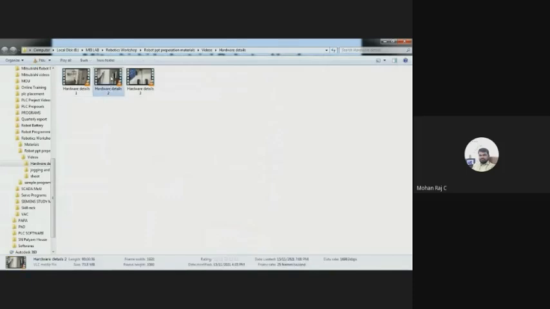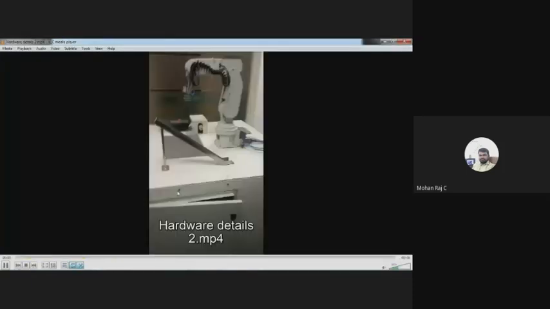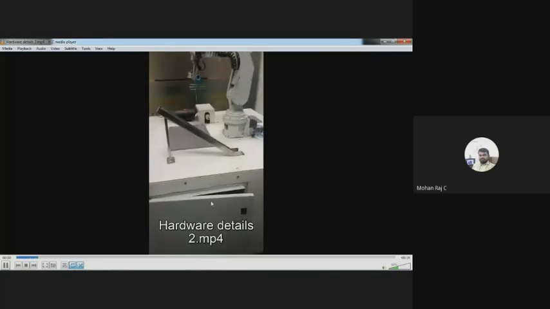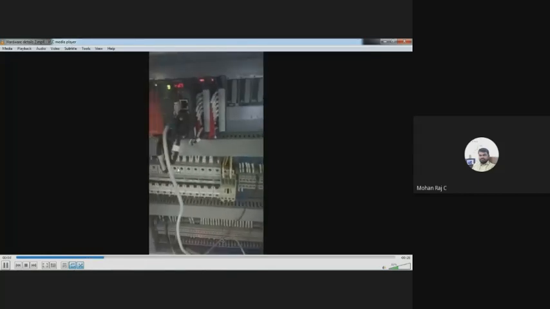And one more thing, what is inside the control panel? I'll show you that. I told you, inside the control panel there are 2 PLCs used. The red color box is a power supply. It is a Q64DVU, right? It is a robot CPU. The second one is a Q04 CPU.